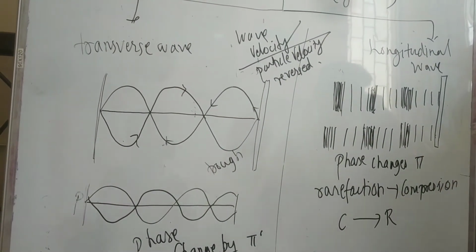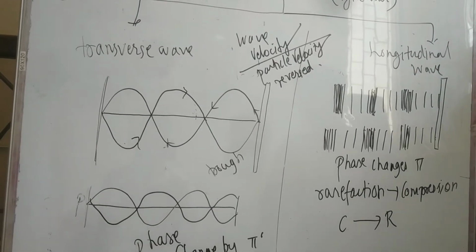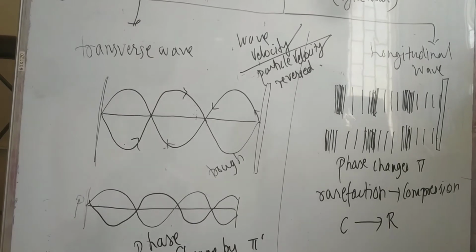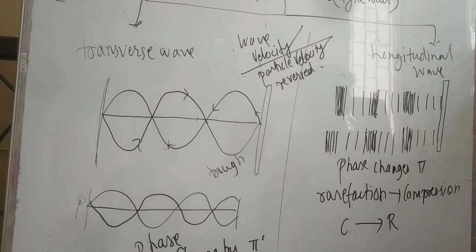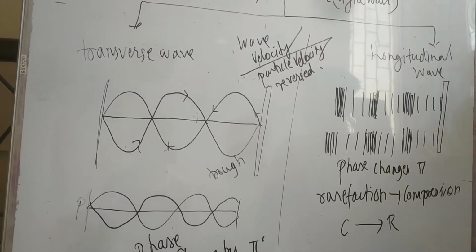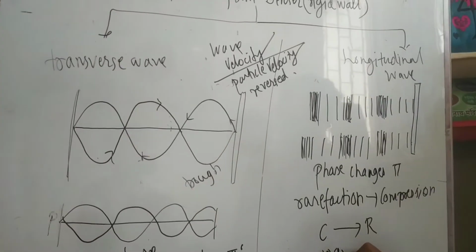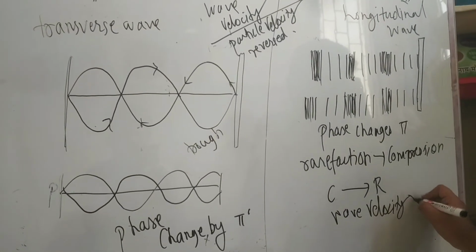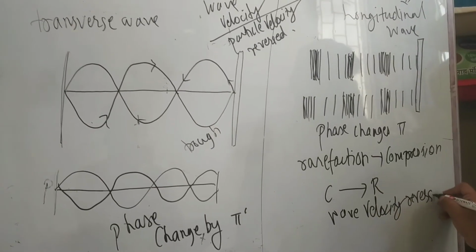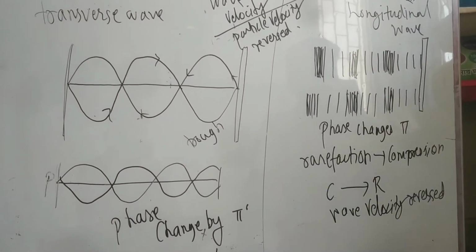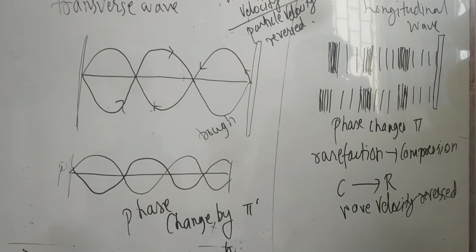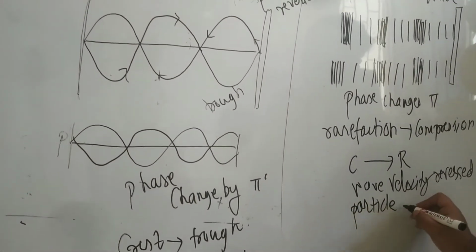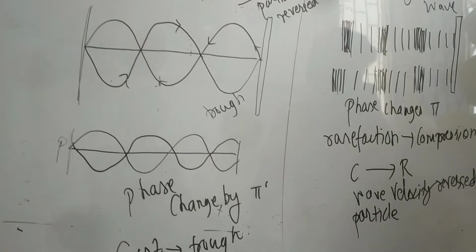Reverse means there is a total change in direction, they go in the opposite direction. That is the meaning of reverse. So the wave velocity is reversed, and even the particle velocity is reversed. Just there is a difference between the vibration.